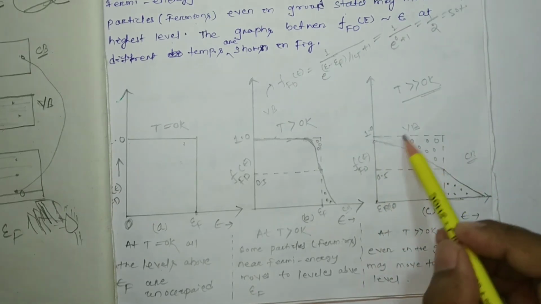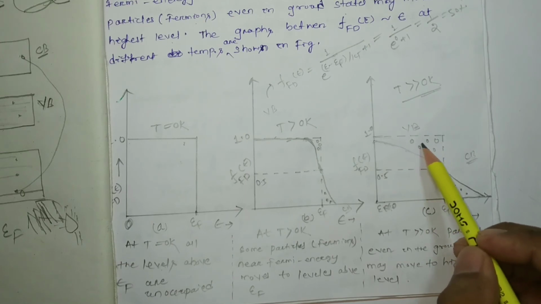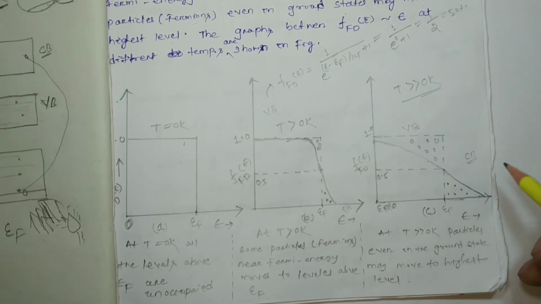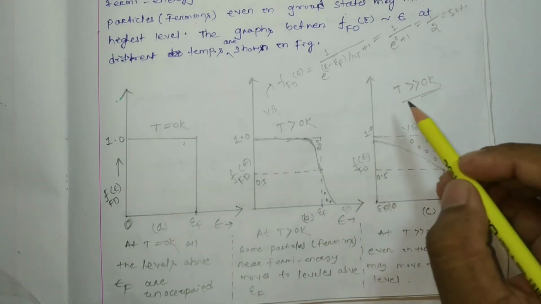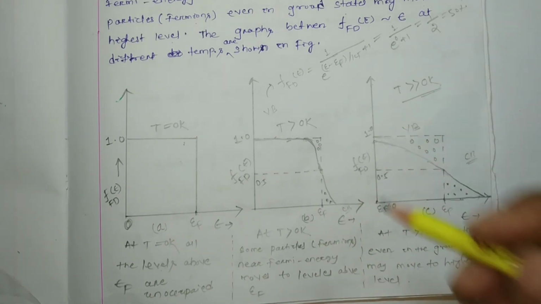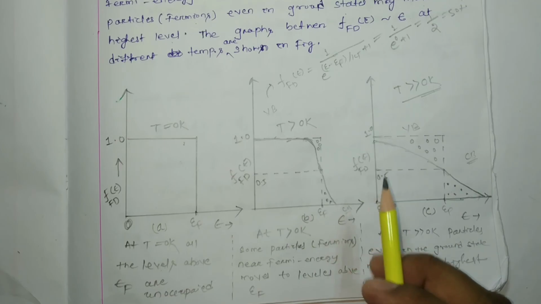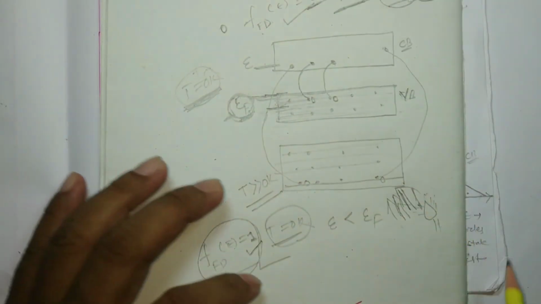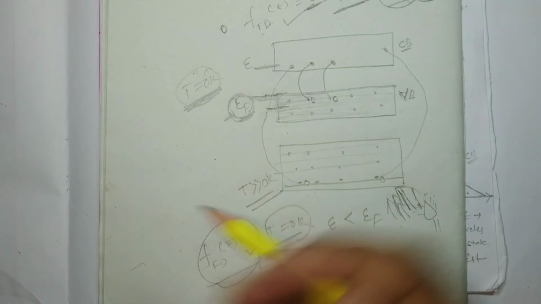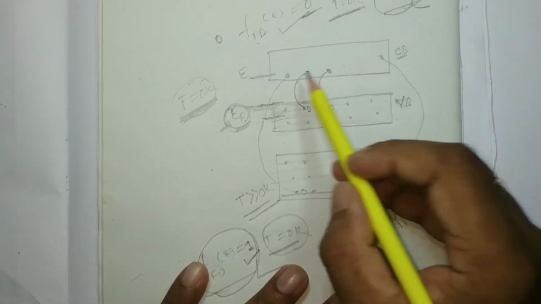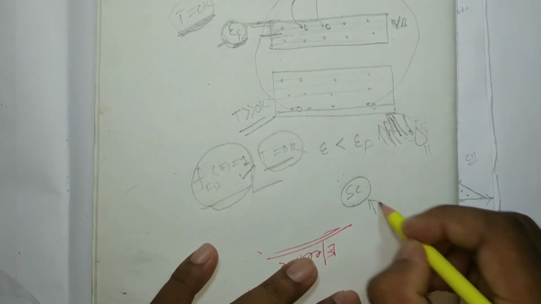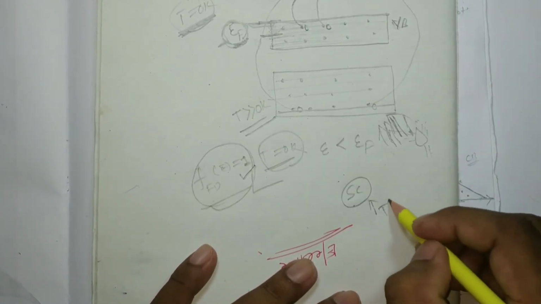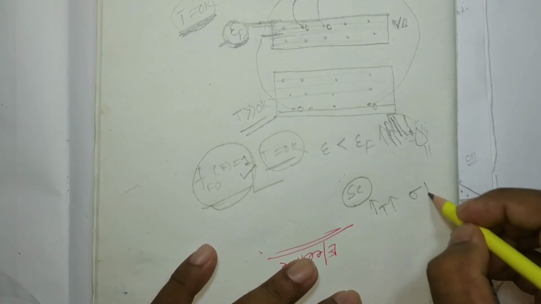So in the valence band we are going to get a large number of holes, and the conduction band is going to be filled with the same large number of electrons, when the temperature is increased greater than 0 Kelvin. From this discussion we can perceive one thing: for a semiconductor, if we increase the temperature, its conductivity increases, meaning the number of electrons in the conduction band increases. So for a semiconductor, when we increase the temperature, its conductivity also increases.